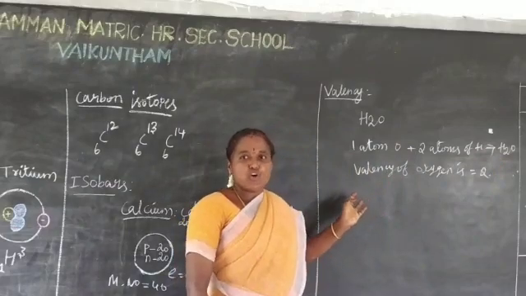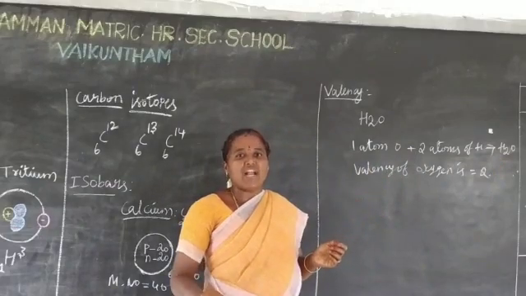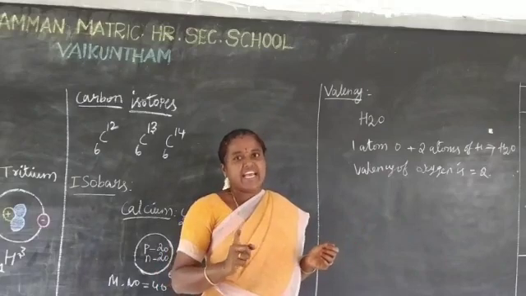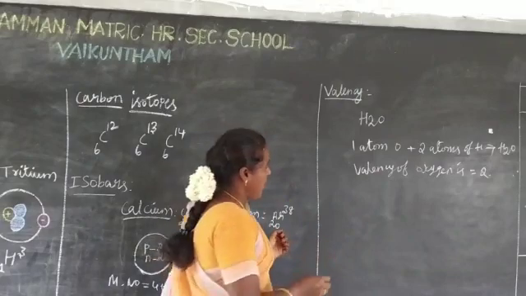Okay, next one example. In case of chlorine, it can combine with only one hydrogen to form hydrochloric acid. Here the valence of chlorine is 1.